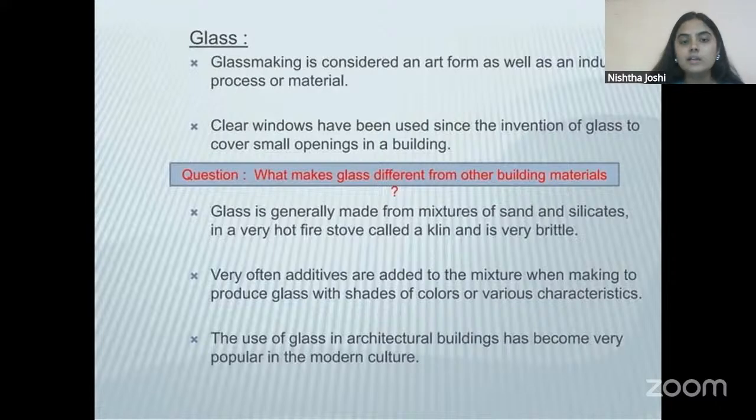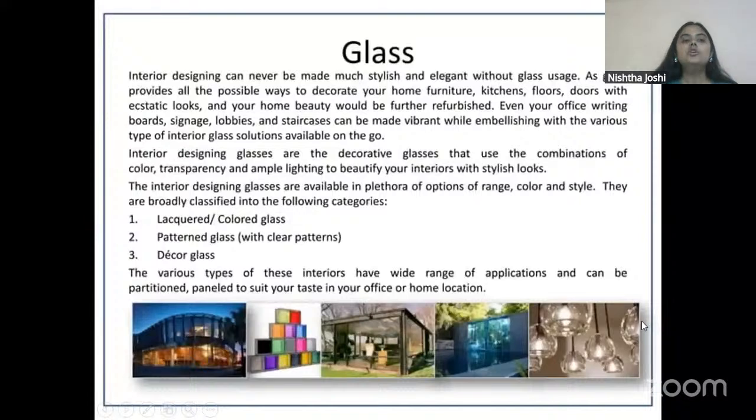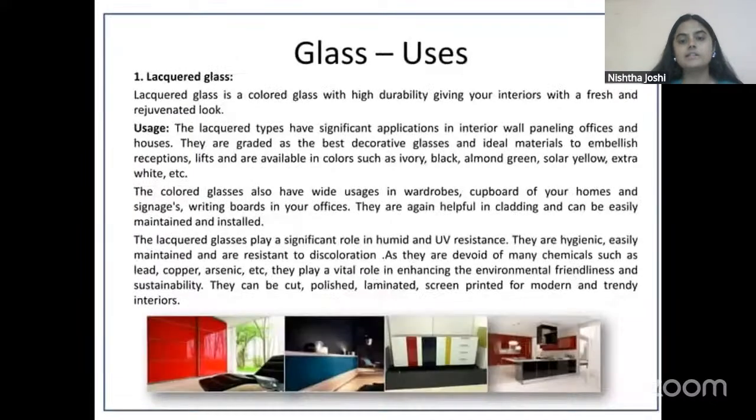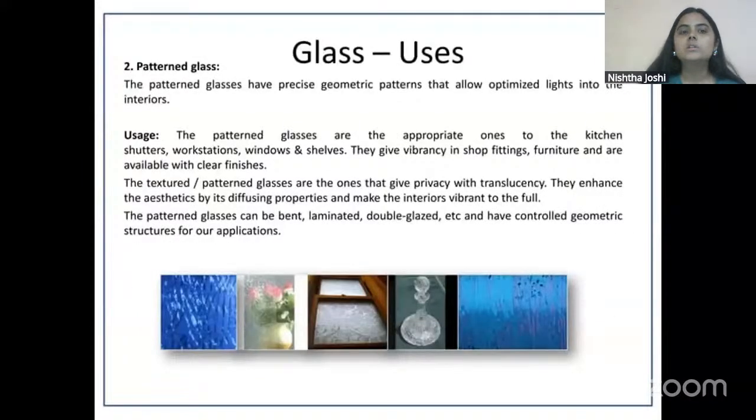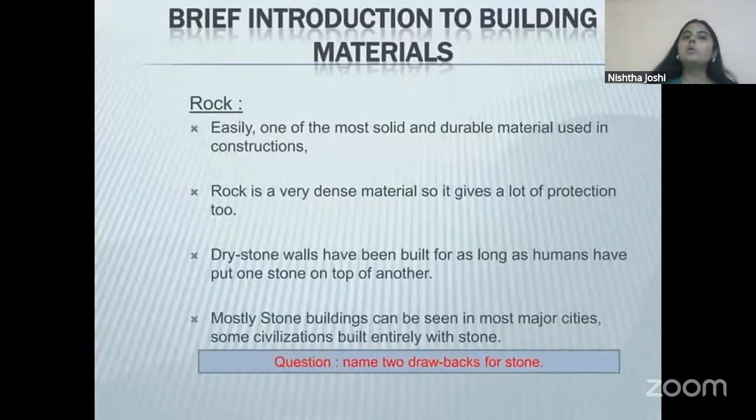Then there is textured glass, there is glazed glass, which is colored glass, lacquered glass. So many different types of glasses are there, and they can be used for different purposes, from building facades to windows to automatic doors, fountains, and swimming pools, then decorative glass that can be used for creating chandeliers, light bulbs, etc. These days, glass is also being used as partition or in furniture, and it has been used as doors and windows for many years now. That tells you how glass is also being experimented with a lot.